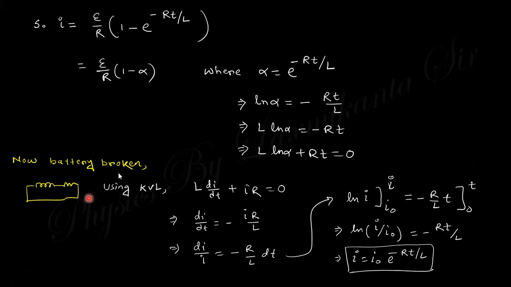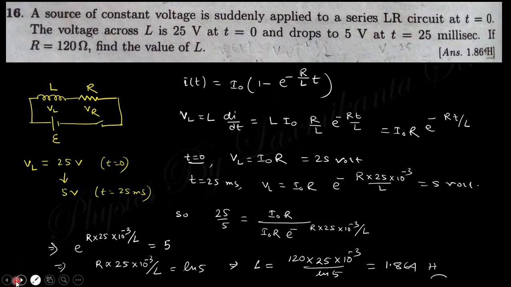In the first question, I think we derived this expression for the current. Using this expression here, the current will be like that. And the voltage across L, you know, is L di by dt, so you take the derivative with respect to time and you will get this expression.